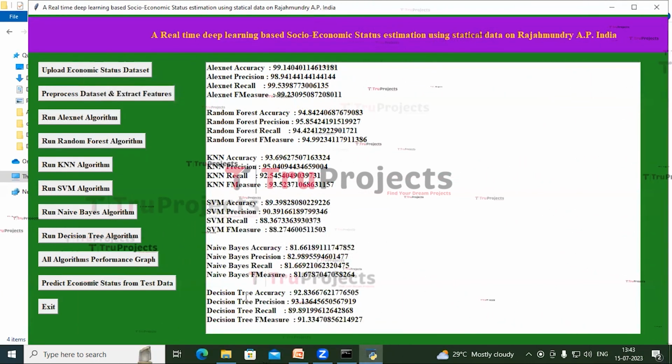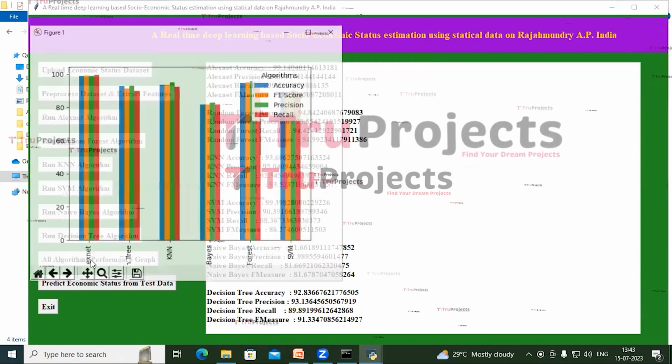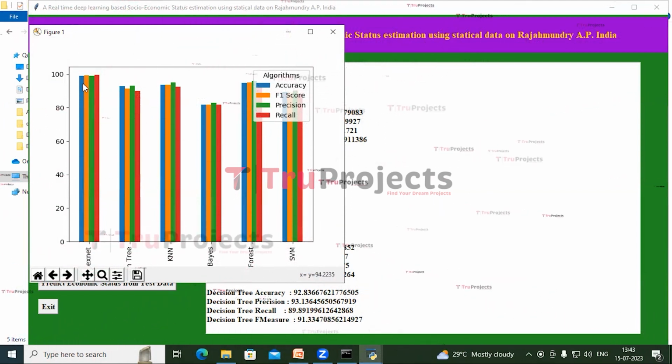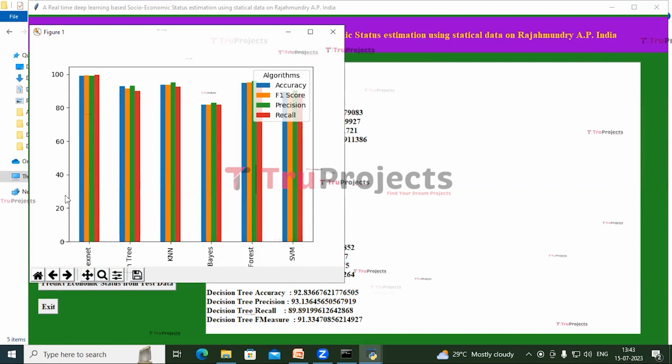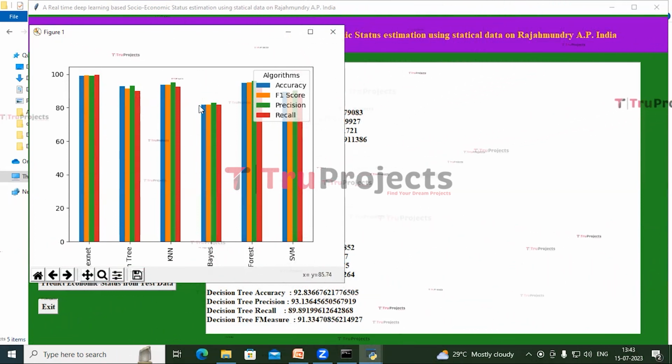The accuracy of decision tree is 92.8. Now click on All Algorithms Performance Graph. We can see that the performance of AlexNet is good. As we can see, the accuracy, F1 score, precision and recall are high for AlexNet. And after AlexNet, we can see random forest is performing well.